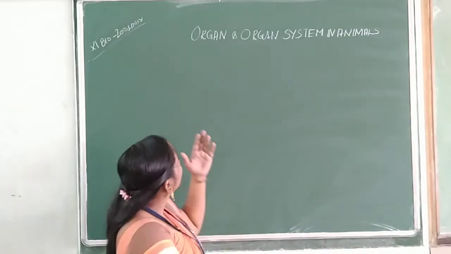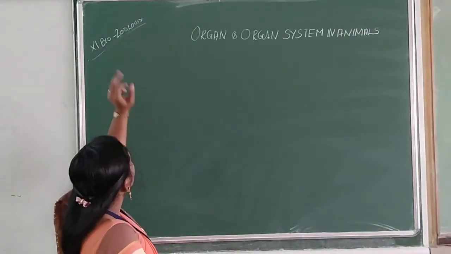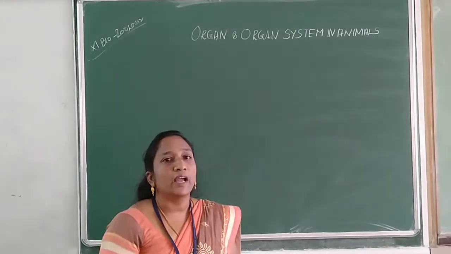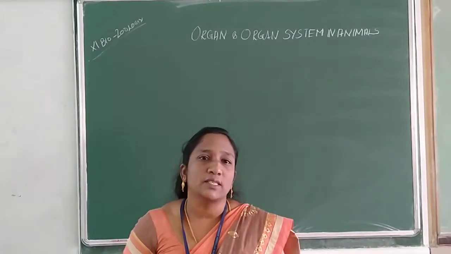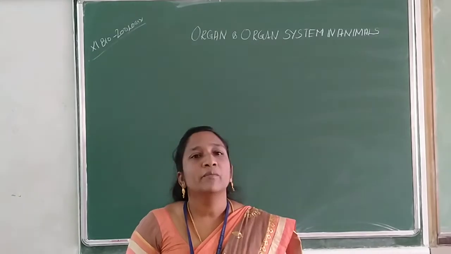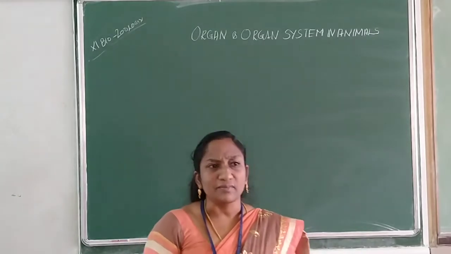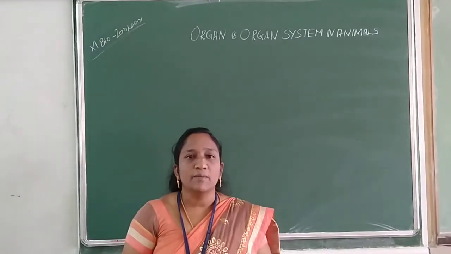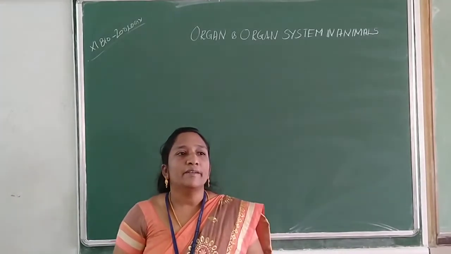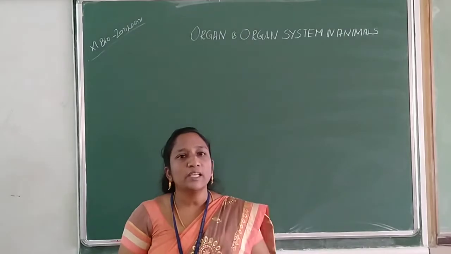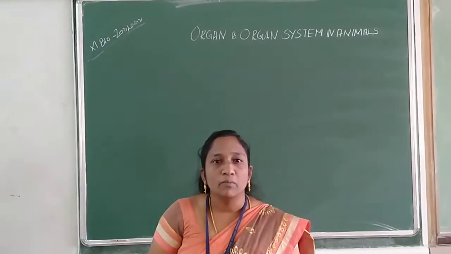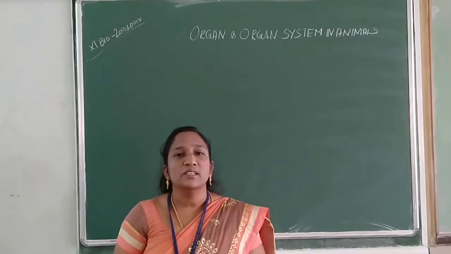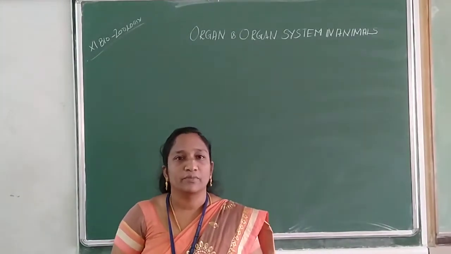That is organs and organ systems of zoology, that is chapter 4. Already in that we have learned a lot of other systems: the morphology of earthworm, then its circulatory system, excretory system, digestive system and respiratory system. All these things we learned in earthworm through videos. Now we are going to learn the reproductive system of earthworm today.